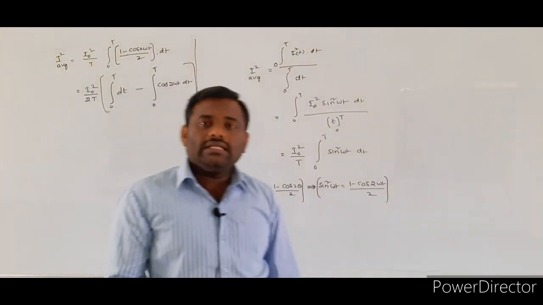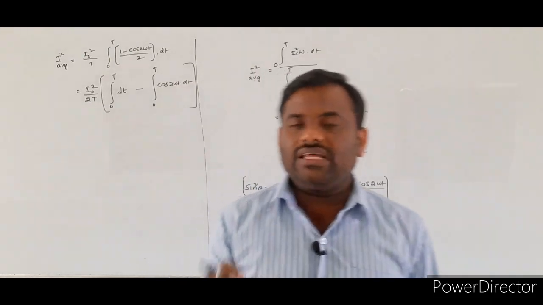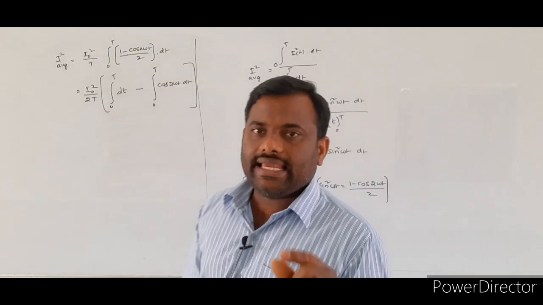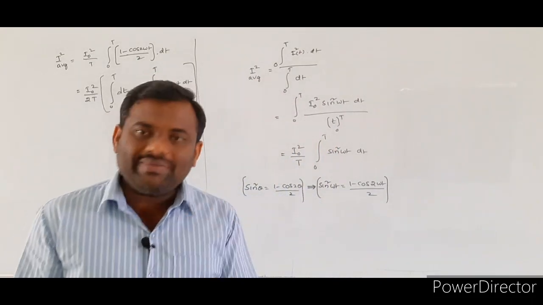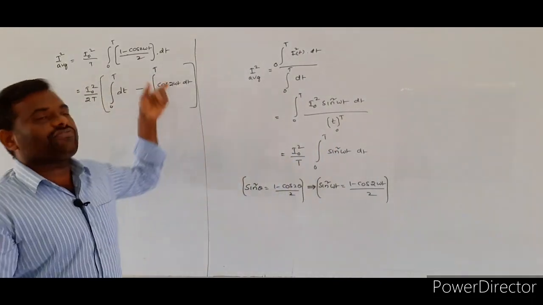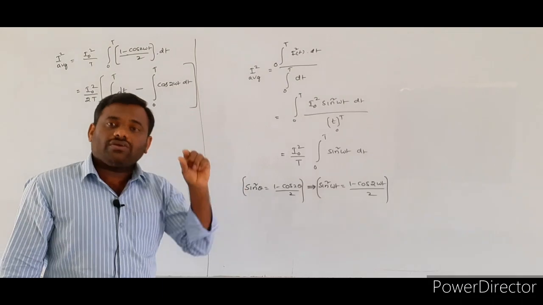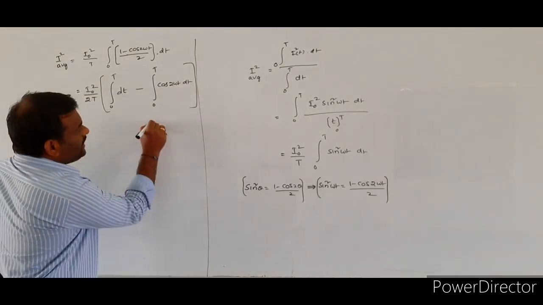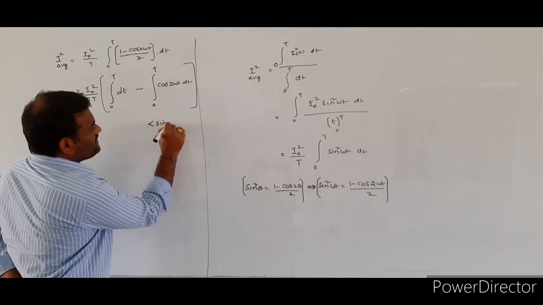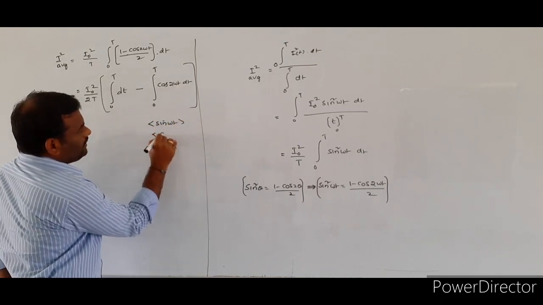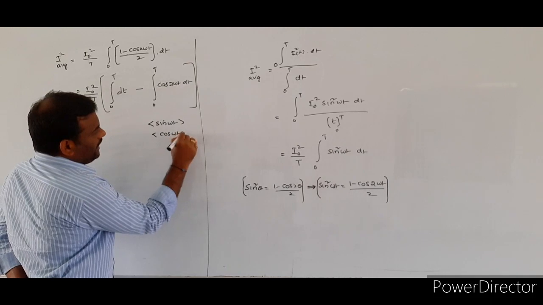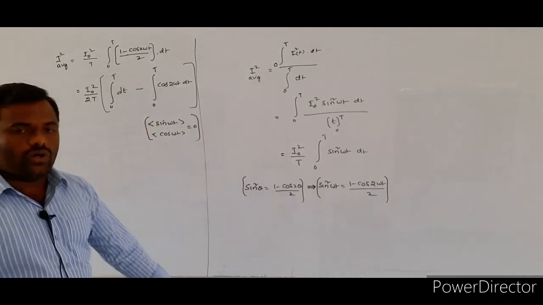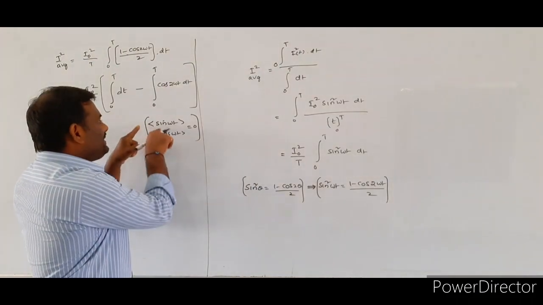Yesterday we wrote that the average value of a sine function for one complete cycle is equal to 0. Similarly, the average value of a cos function for one complete cycle is also equal to 0. So the average value of either a sine function or a cosine function for one complete cycle is equal to 0, and this average symbol will be represented like this.